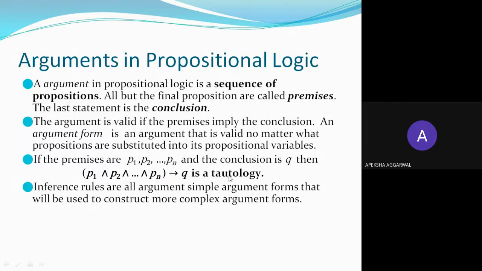So this is a tautology. A tautology is when all the combinations of true and false return true. The left hand side implies the right hand side gives true, so it is a tautology.